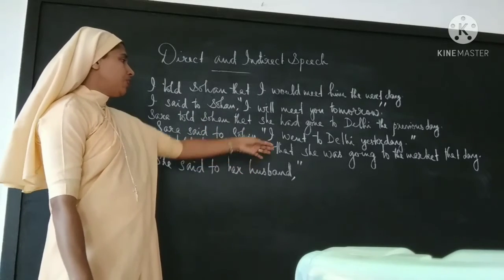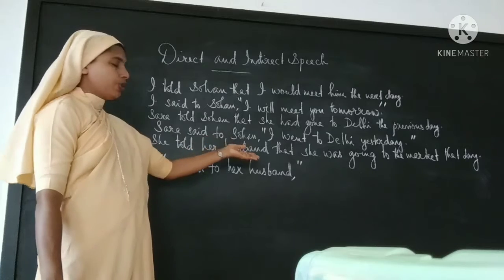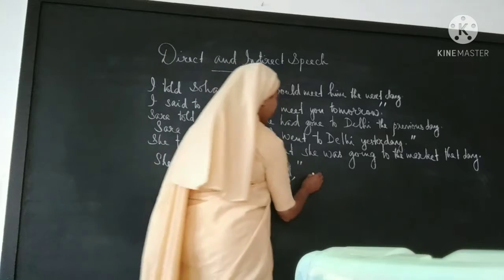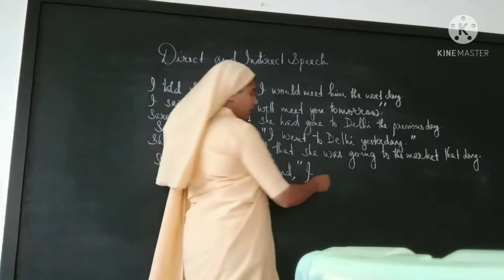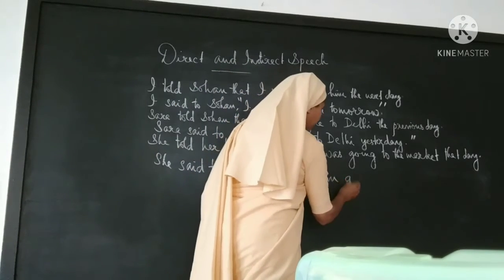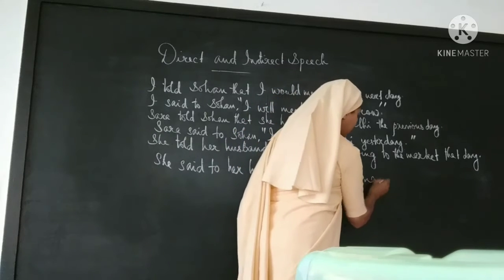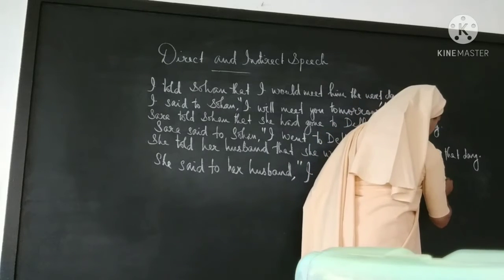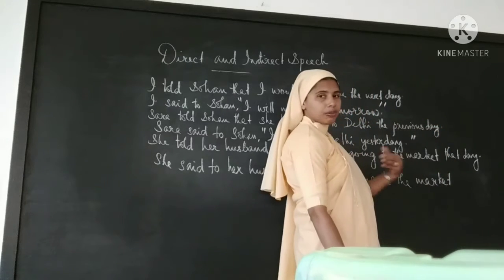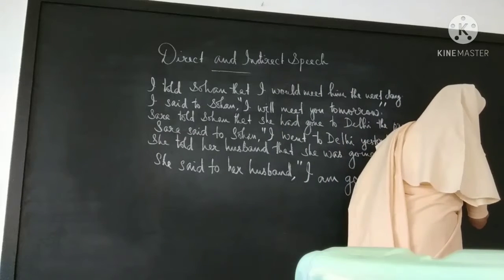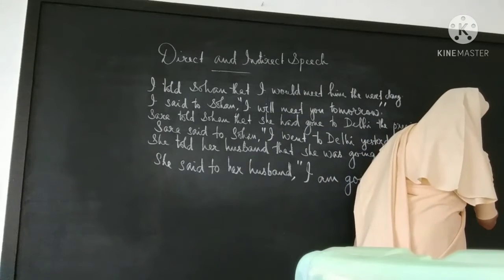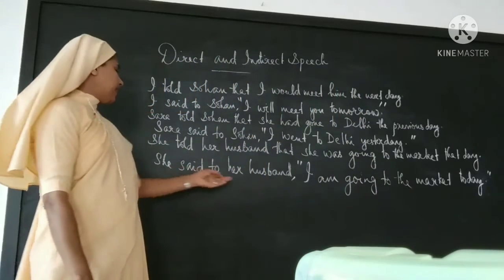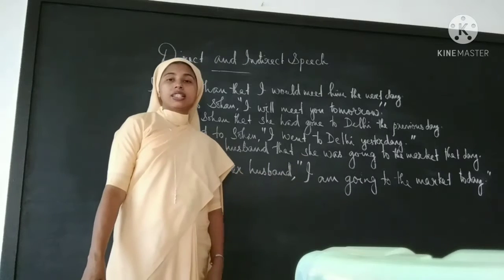She was going to the market that day will be changed into what she must have told her husband: I was will change back to I am going to the market. That day will be changing back to today. Full stop, double inverted commas. She said to her husband, I'm going to the market today.